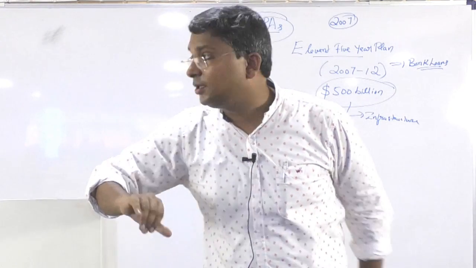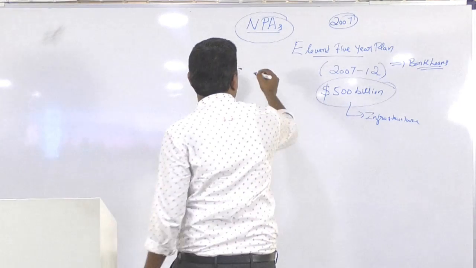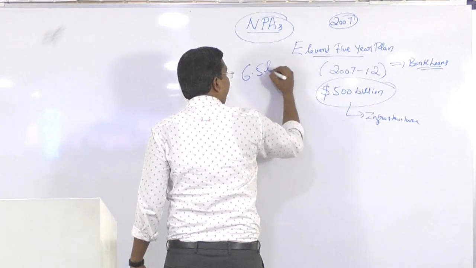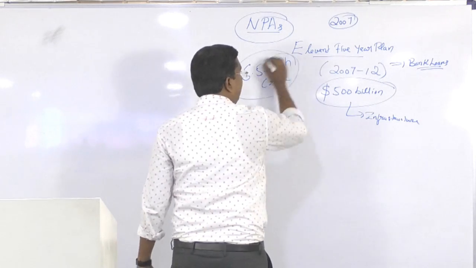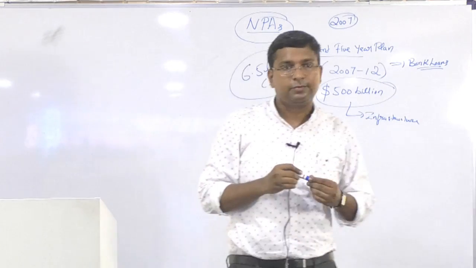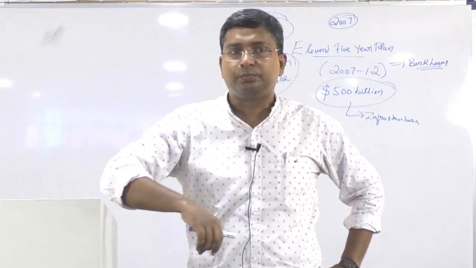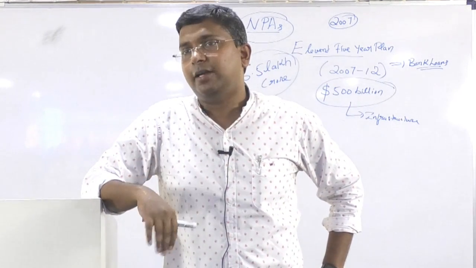Imagine that 6.5 lakh crore of capital has become bad.